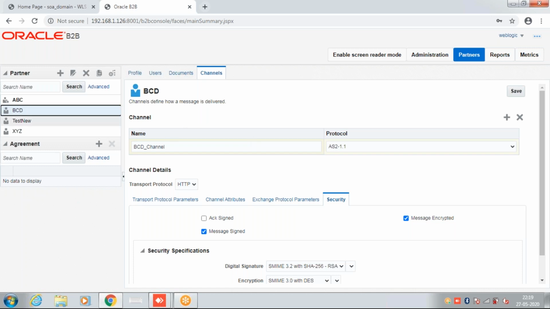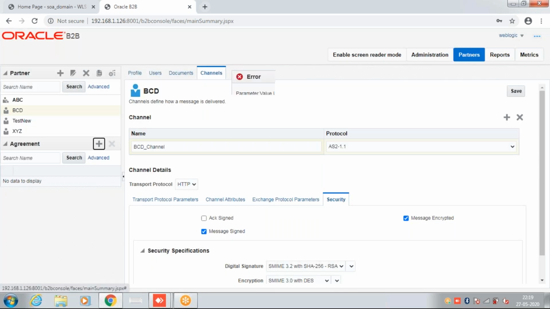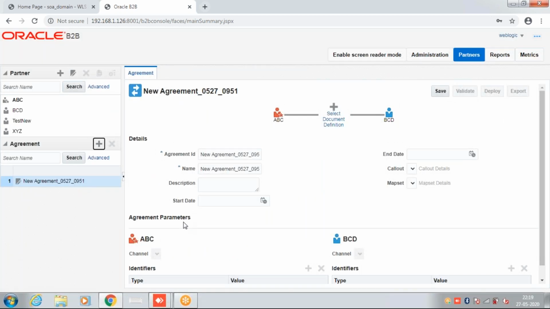Now coming to the partner, all of this is related to it. This channel is the outbound channel. Now we have an option here for creating the agreement, so we can create the agreement here. Secure digital signature is not loaded, so that's why. So, agreement we can.